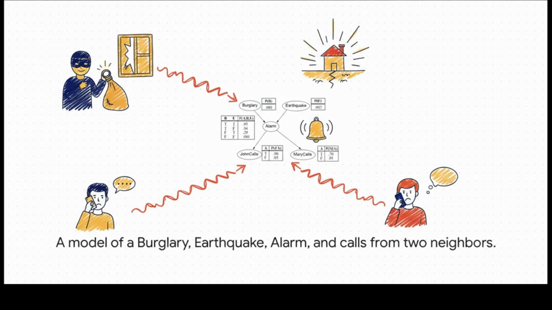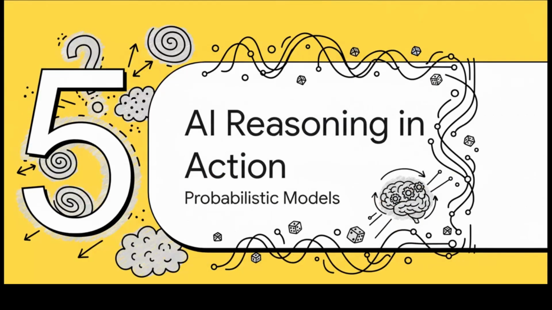A burglary or an earthquake can cause the alarm. The alarm then causes John and Mary to call. By putting probabilities on each of these steps, the network can perform some really complex reasoning. For example, it can work backwards and calculate the probability there was a burglary given only the evidence that both John and Mary called.